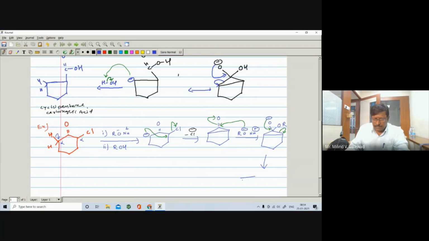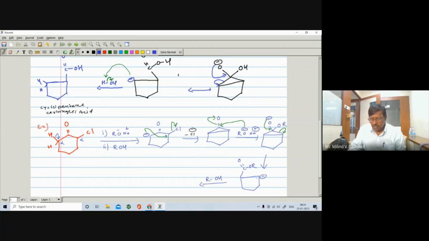It is the 5-membered nucleus. C becomes negative. Here you are having C double bond O and OR, means ester. Further it undergoes protonation in the presence of alcohol.